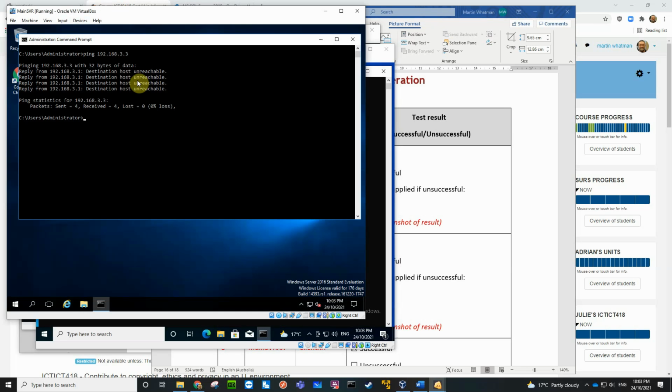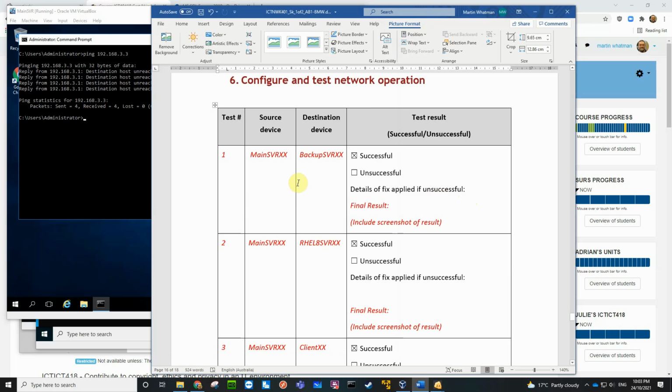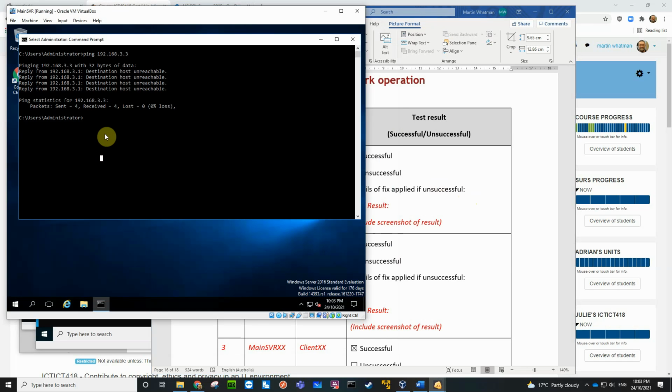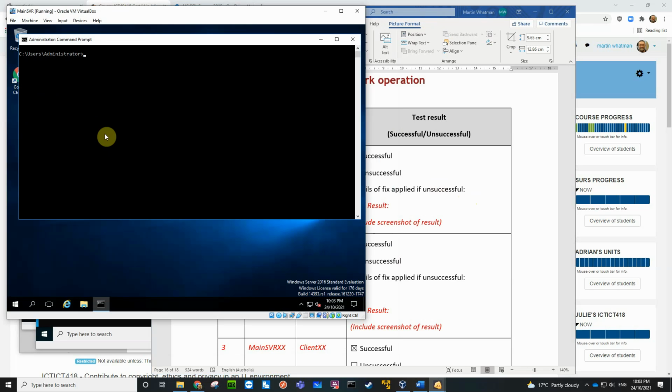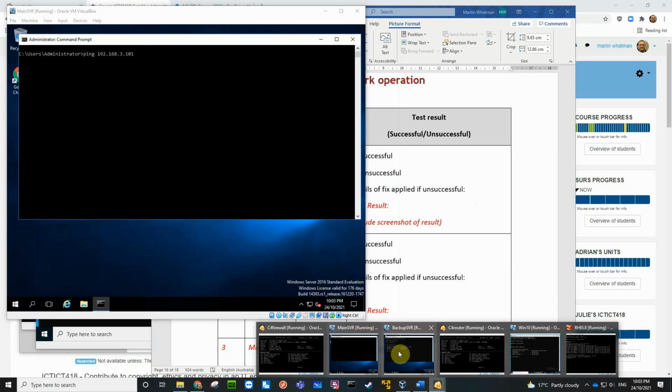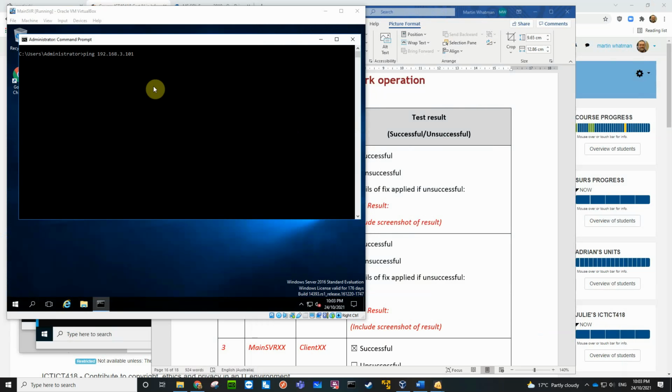So from the main server to the backup server, let's clear screen first, and then let's go to 101, I think it was, wasn't it? 101, yep, okay. Got to click in there first.